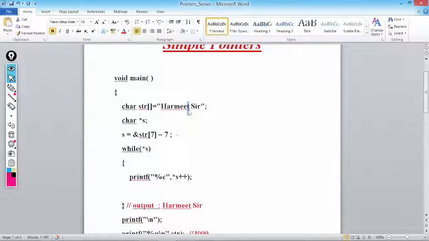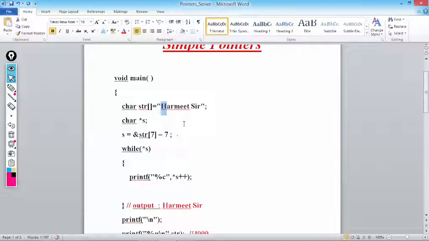So we are getting the base address of t minus 7. It will again come to the 0th element. Why the 0th element? Because whenever a pointer is decremented or incremented, it always points to the previous or next location of its type. So if this is a character pointer, because &str[7], what is at index 7? t is a character. So what will &str[7] give? The address of one character.